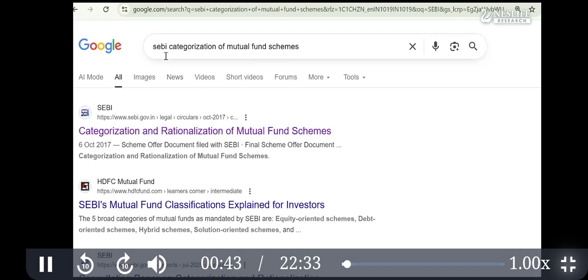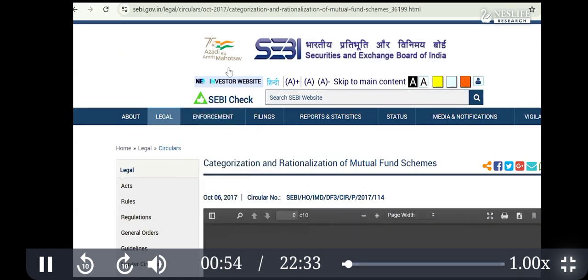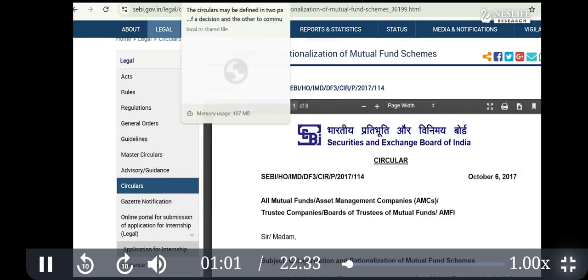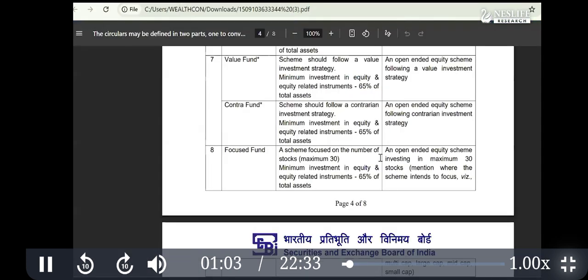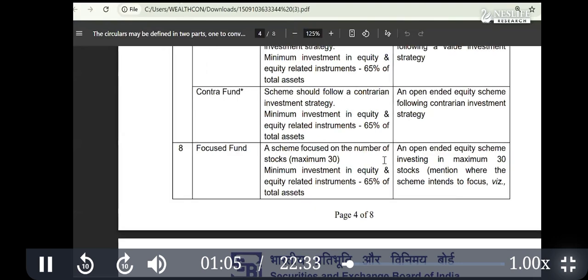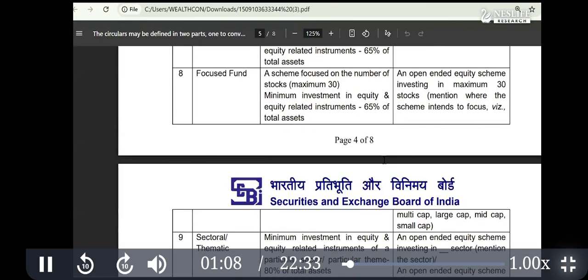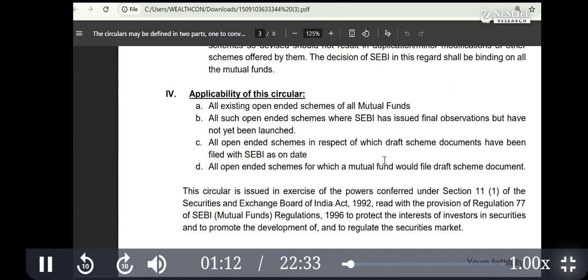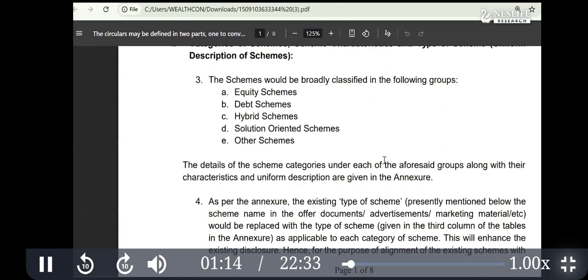So search on Google for SEBI categorization of mutual fund schemes. You will get this website of SEBI, the regulator of the securities market. Click over here and you will get the website, where you can download it or directly read it. I downloaded it here so that I can explain. I suggest you read this document. It is hardly 3-4 pages, but it is an official document and useful to understand the classification.